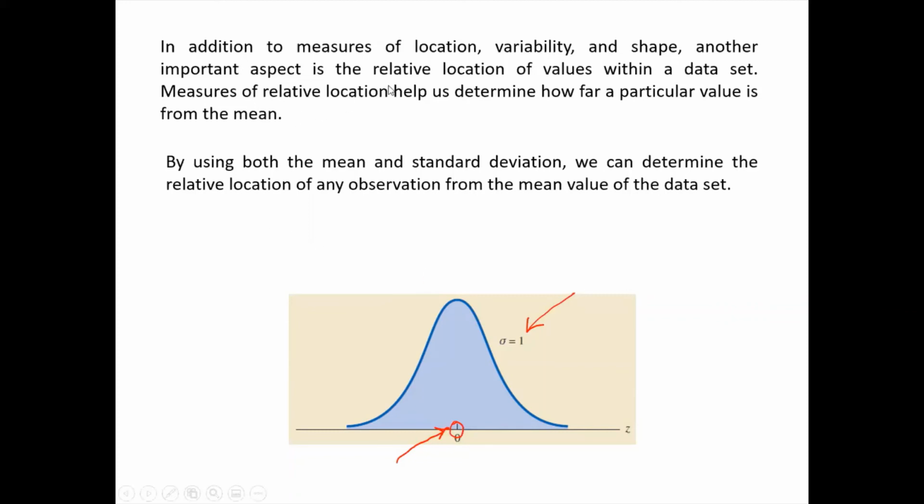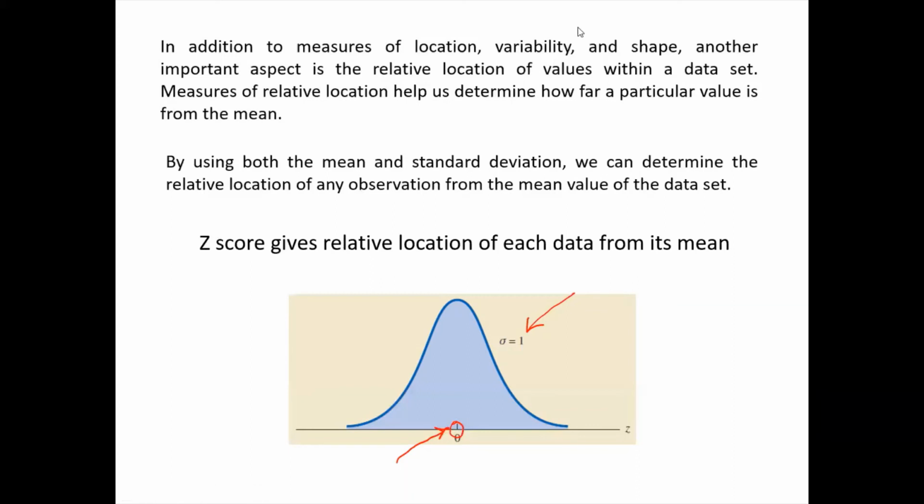So in addition to measures of location, variability, and shape, another important aspect is the relative location of values within the data set. Measures of relative location help us in determining how far a particular value is from the mean. So now we are going to discuss this relative location concept in the next few minutes.